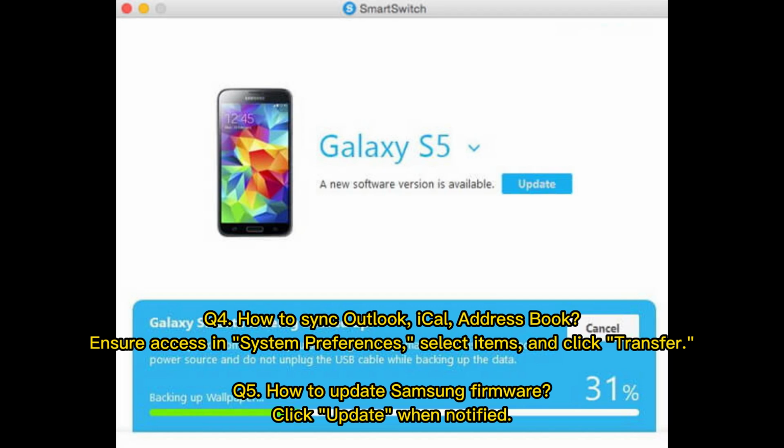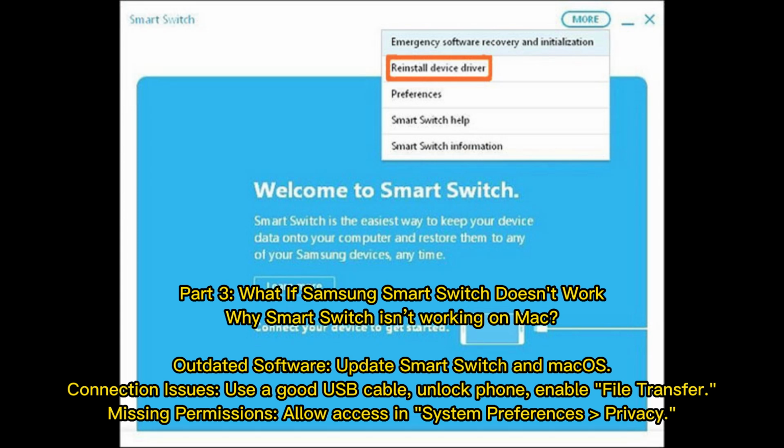Q5. How to update Samsung firmware. Click Update when notified. Part 3. What if Samsung Smart Switch doesn't work? Why Smart Switch isn't working on Mac?